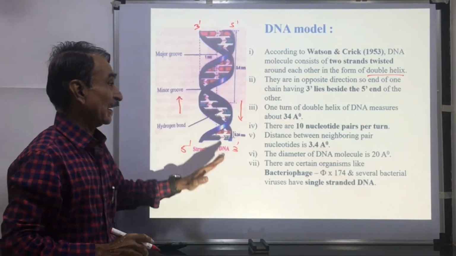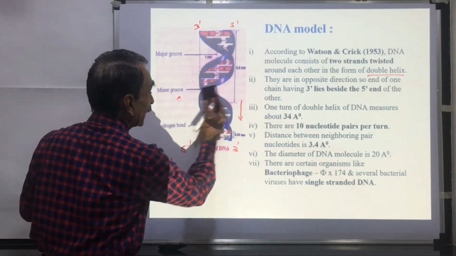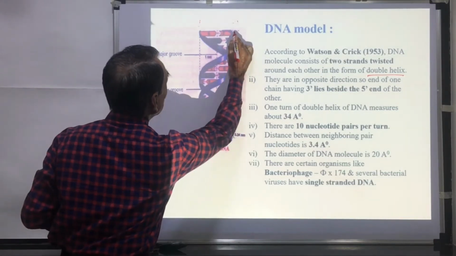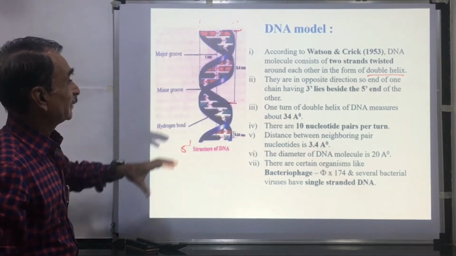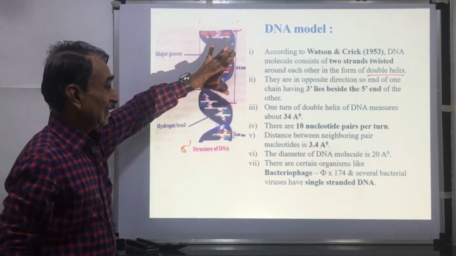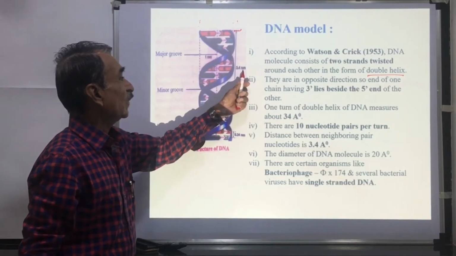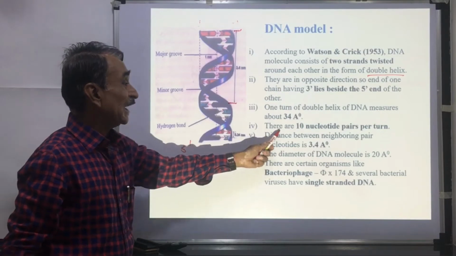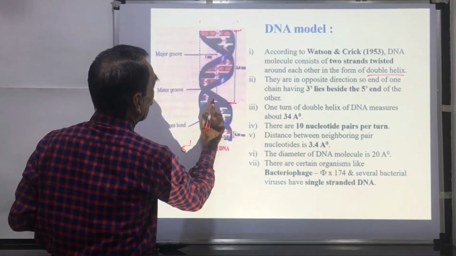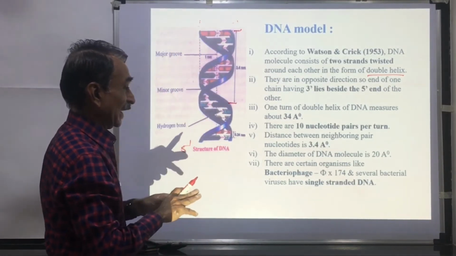These are anti-parallel. One turn of the double helix of DNA measures about 34 angstrom units. Here you can see from this to this, one turn is completed. This one turn measures about 34 angstrom units, that is 3.4 nanometers. There are 10 nucleotides per turn. Here in this case there are 10 nucleotides, 1, 2, 3, 4, and so on.